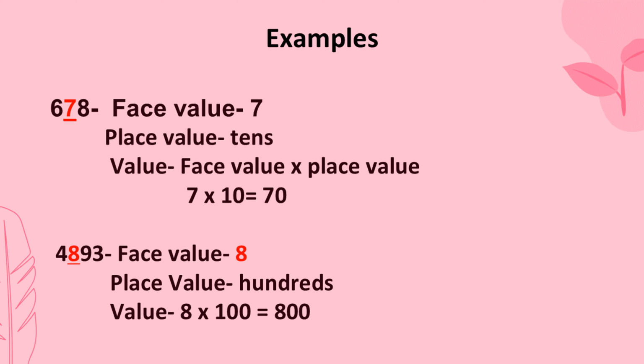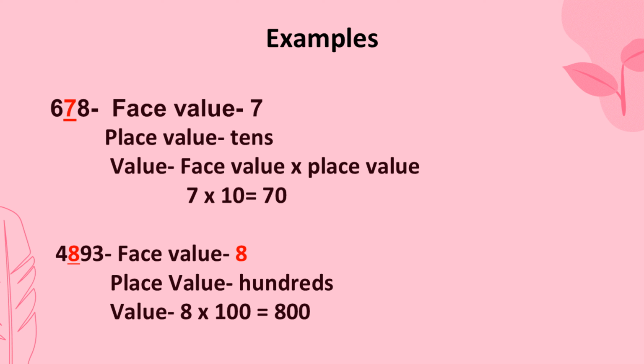Very simple. The next example we have 4,893. So the face value is 8.